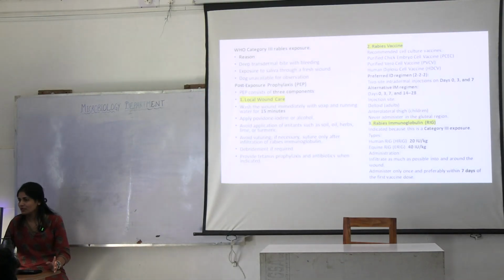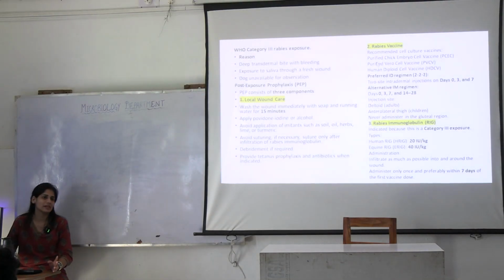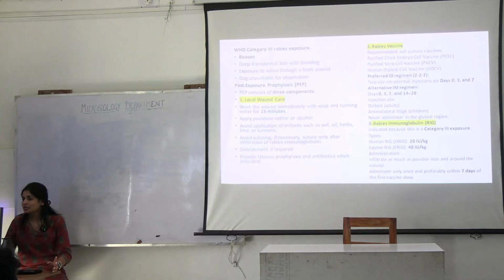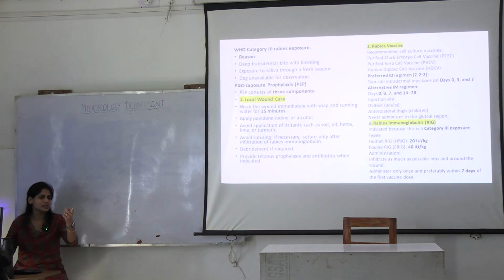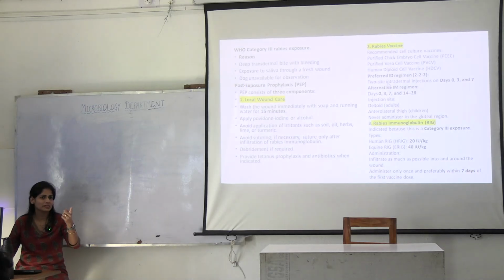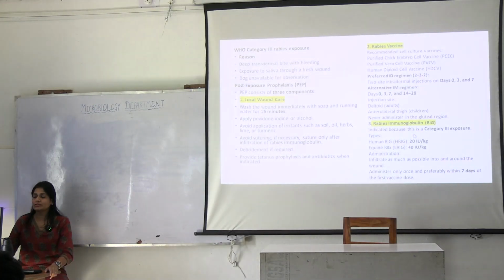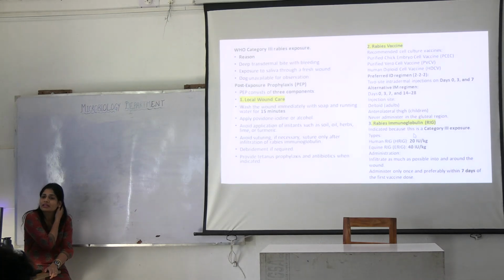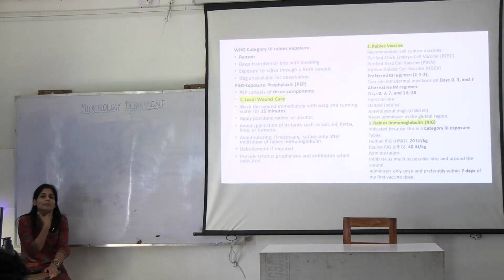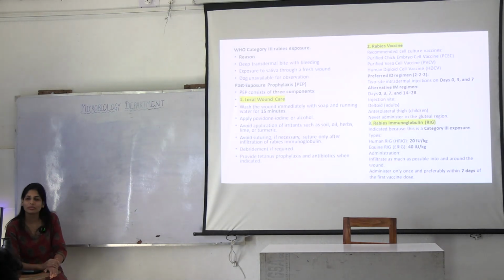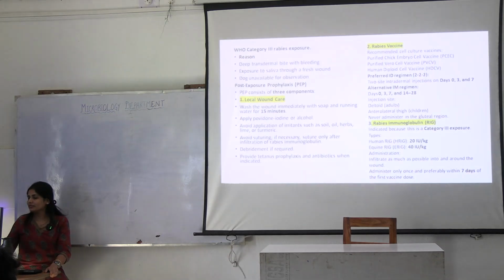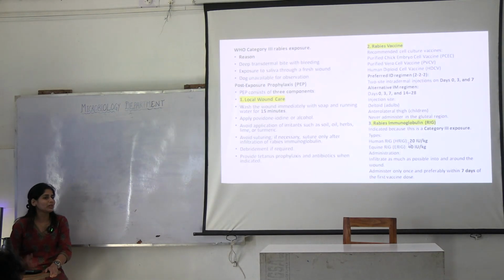Then, what kind of rabies vaccines are available? How do you give this vaccine? One of you was saying 0-3 days, somebody said? Right, okay. Then, what is immunoglobulin? How is it acquired? It can be acquired from humans or horses. Equine immunoglobulin is also available. And how do you give this immunoglobulin?